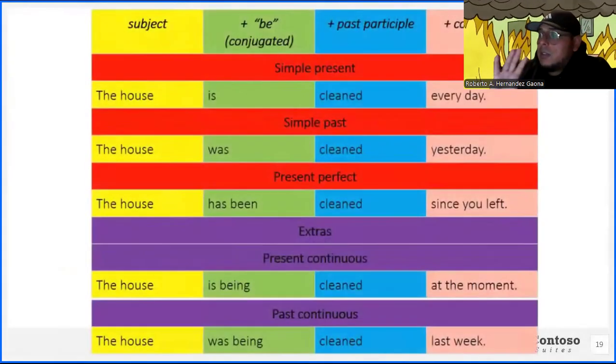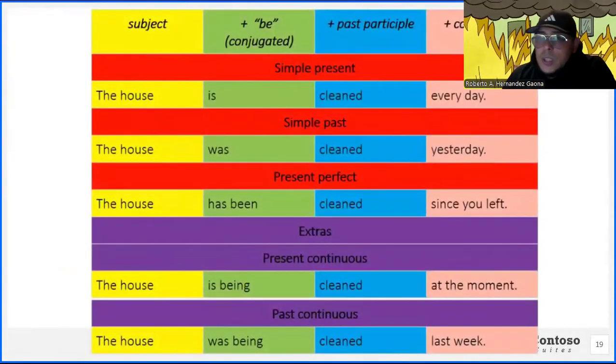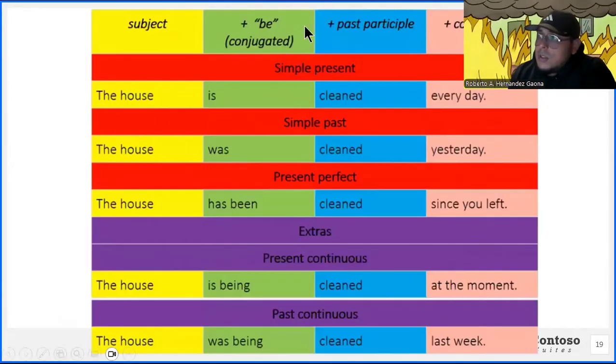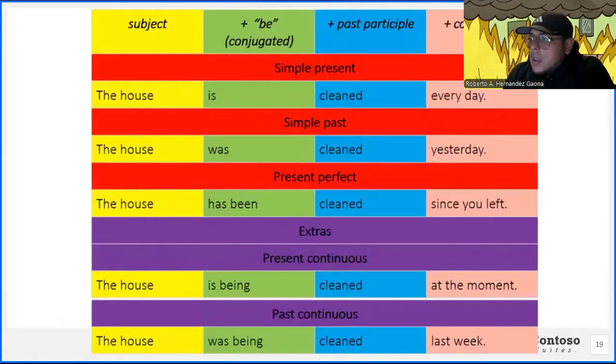All right. So this is basically a structure. We've been talking about changing actives to passives, but what happens if you just want to start with a passive sentence without having to change an active into passive? Well, this would be the structure, right? You start with your subject, your verb to be in whatever tense you want to use, the past participle of the verb, and then finally a complement. So you can see here the five structures that will be in the exam. Again, you can copy this, you can try and memorize this. This is going to help you out for the project as well.